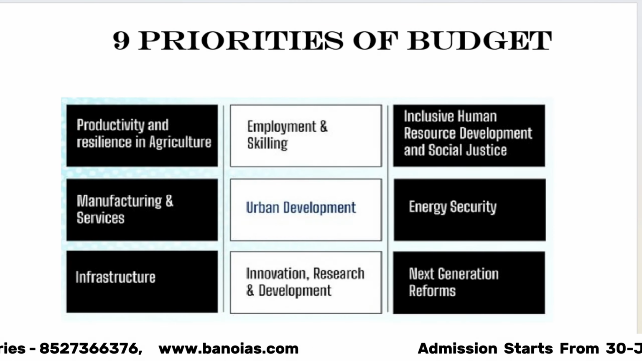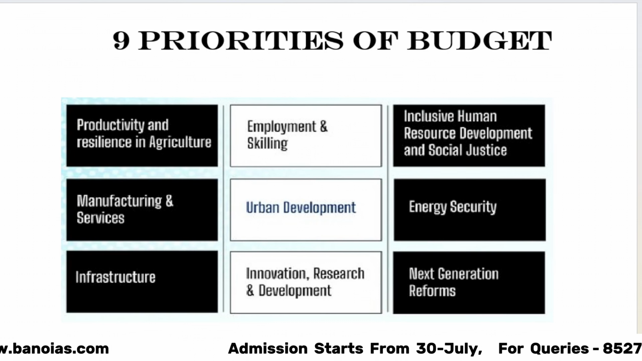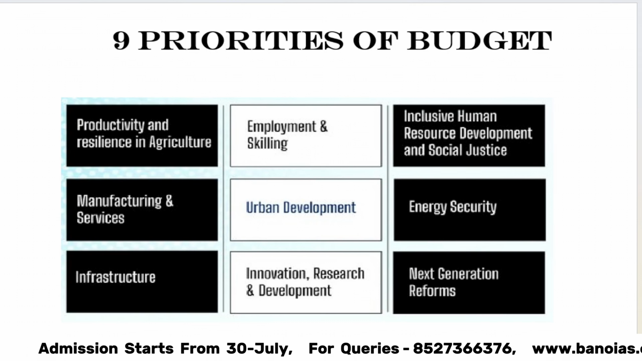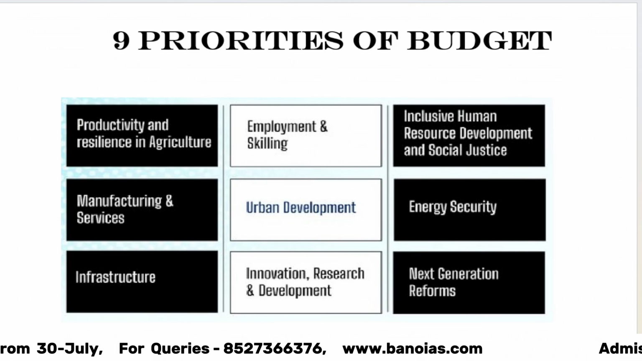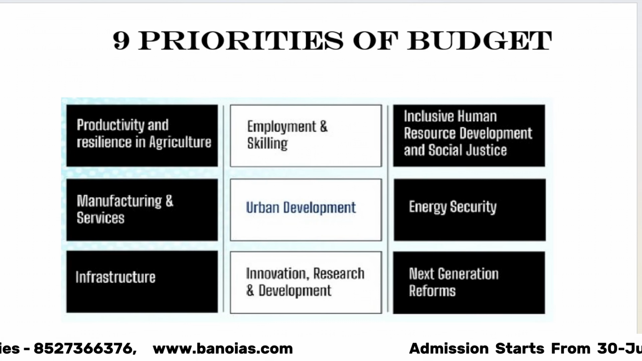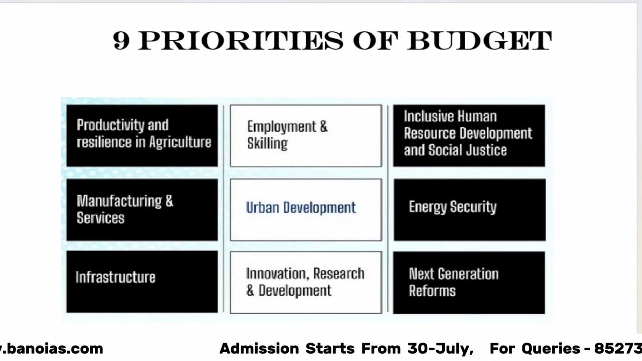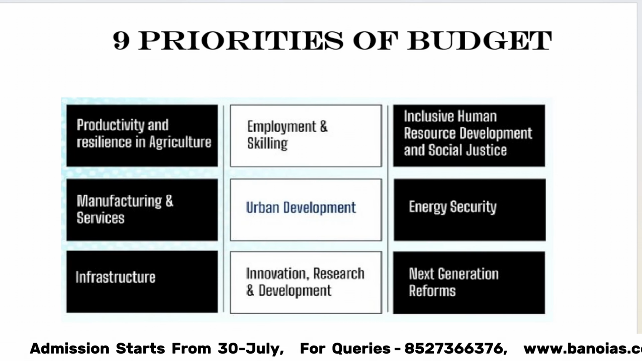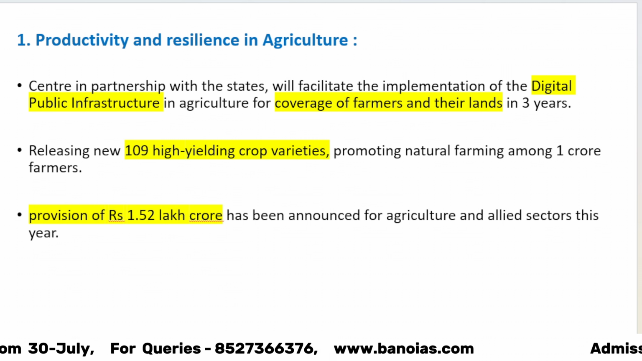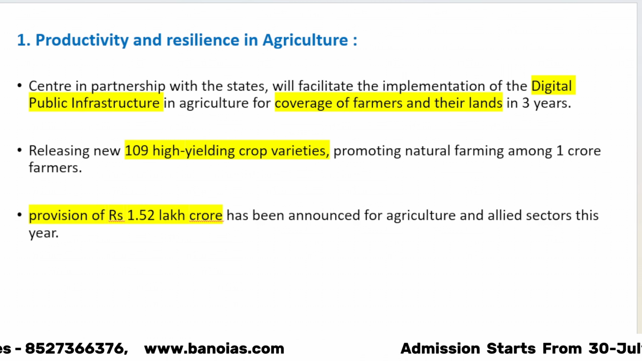You can use such a diagram, or you can also use a hub and spoke diagram and mention all the 9 priorities. After that, go ahead and write all these 9 priorities and the steps taken to achieve these priorities one by one. So let's begin. In the body, the first point will be priority number 1, productivity and resilience in agriculture.